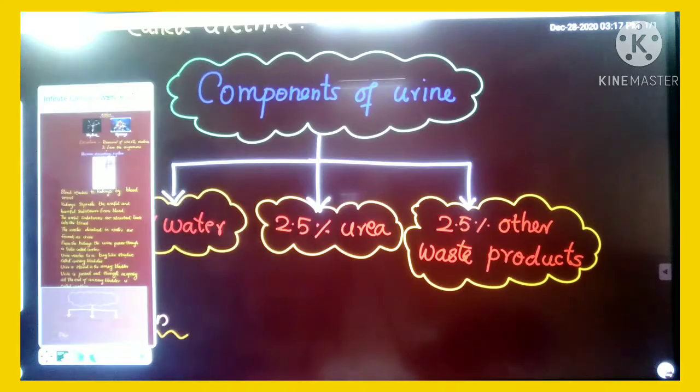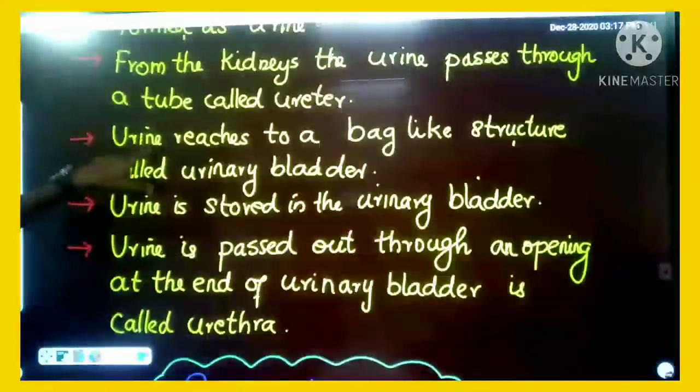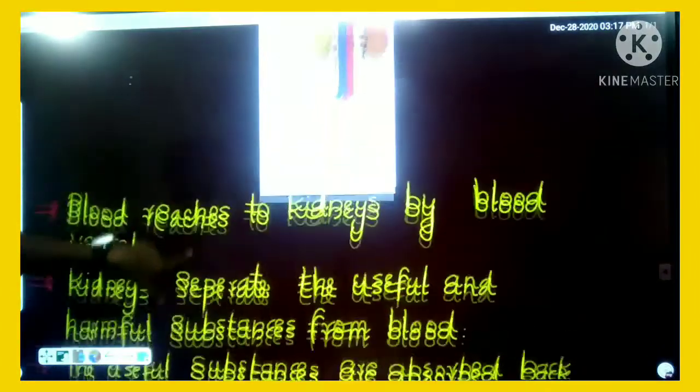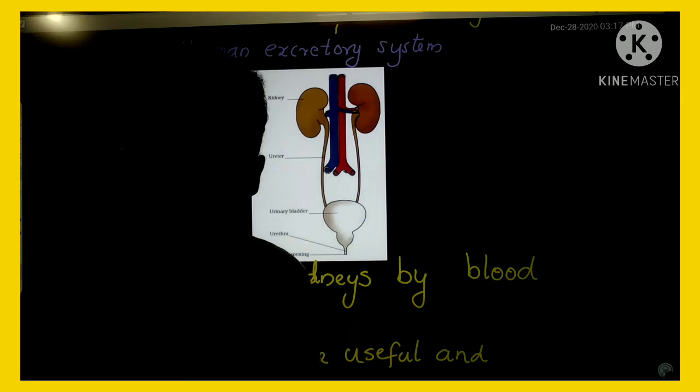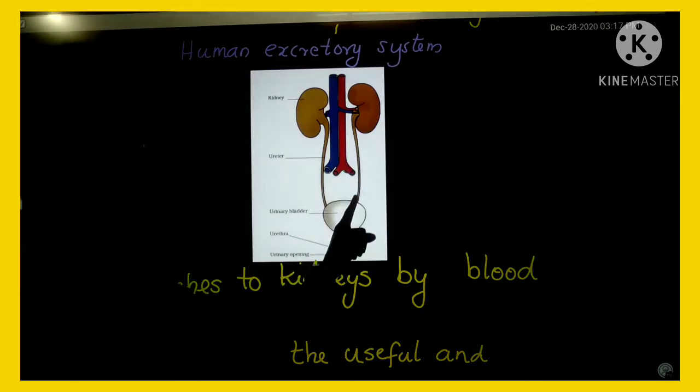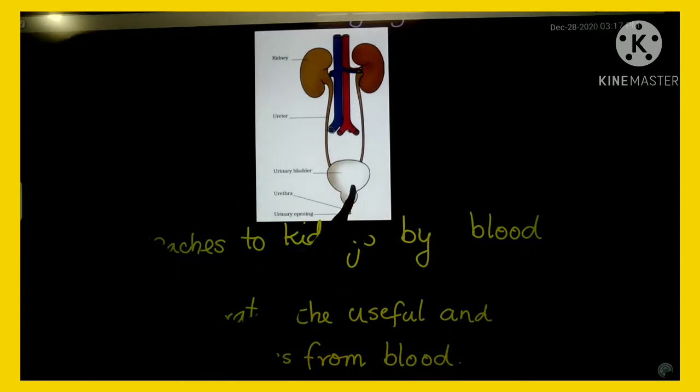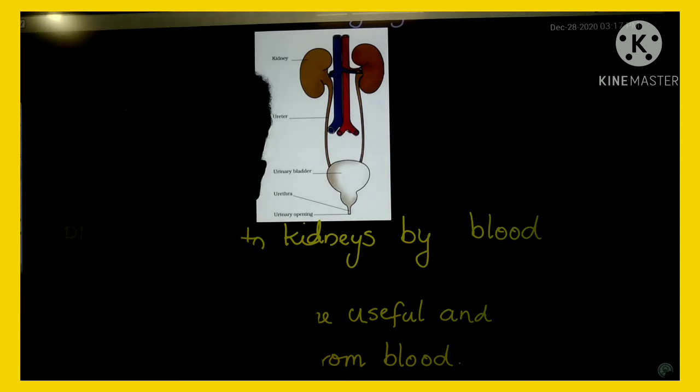Now from these points you can find the functions of each part of our excretory system. Kidneys help to separate the unwanted waste from blood. Ureter helps to carry urine from kidneys to urinary bladder. Now what about urinary bladder? Urinary bladder helps to store the urine.